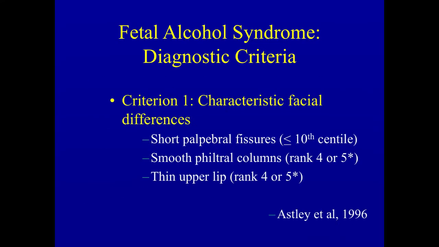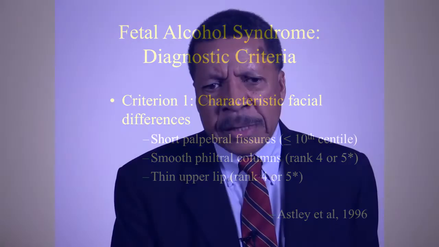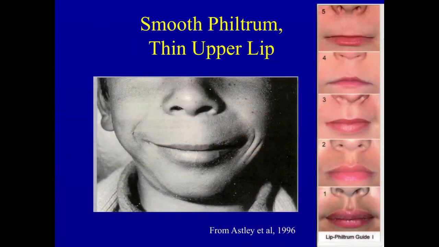The facial manifestations, again, based on our physical examination, have to do with measuring the palpebral fissures, and then recognizing the differences in the upper lip and the philtral columns. And we use the work of Astley et al. with her lip philtrum guide. I would comment that the lip philtrum guide now is in the public domain, so that's an opportunity, I think, for those who are interested in working in diagnosing and developing programs to obtain this information.